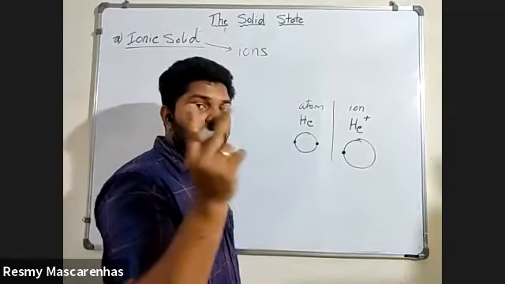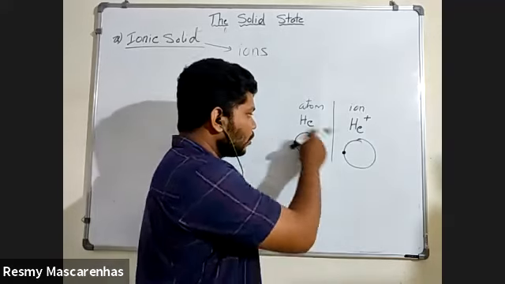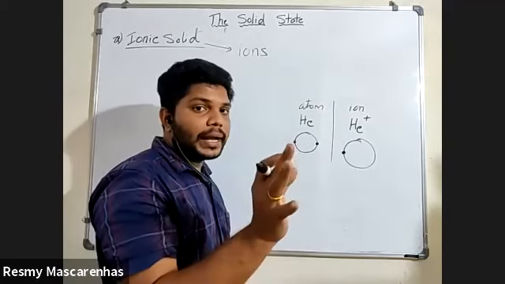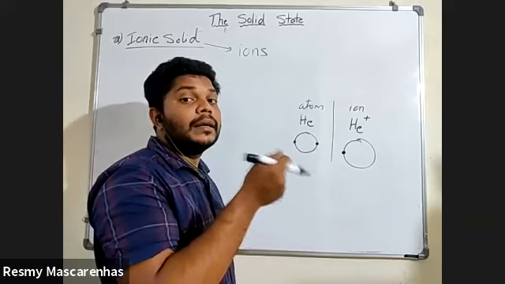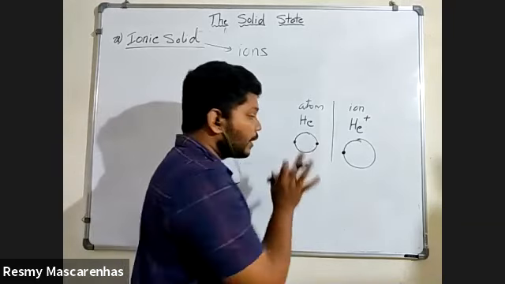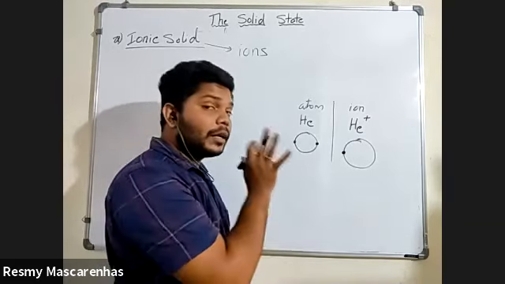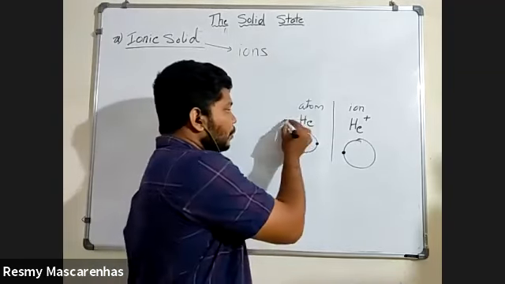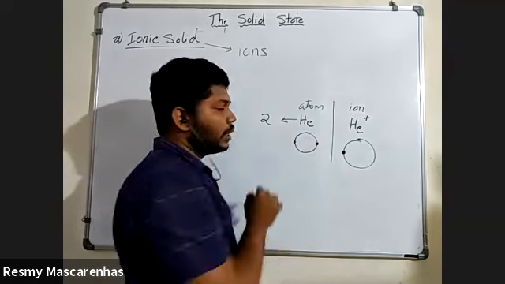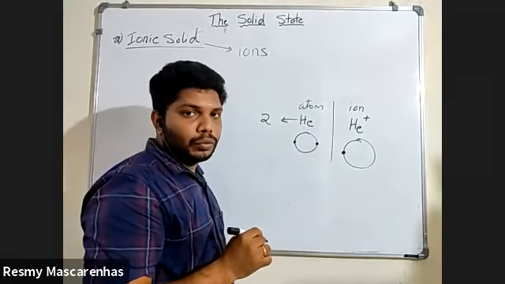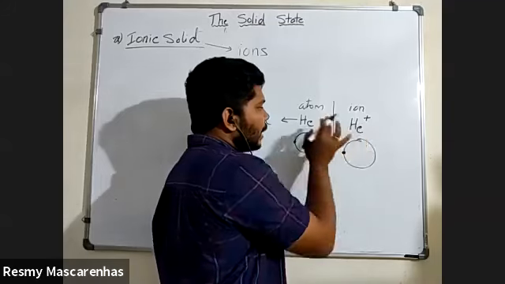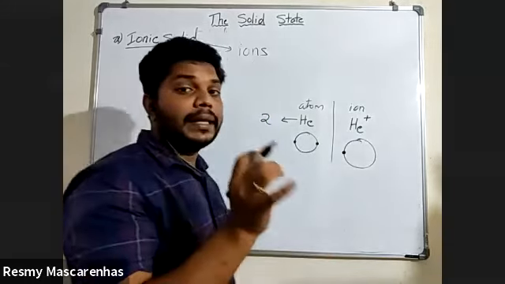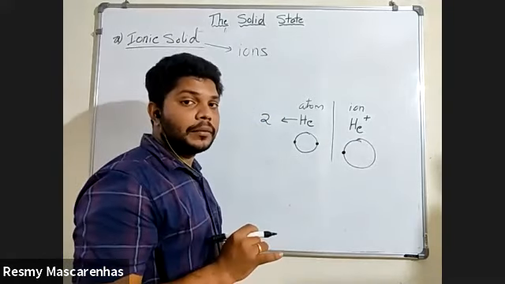Here, see, this is helium. Helium has 2 electrons in the outermost orbital. I have not removed any electron, and I have not added any electrons. Only 2 electrons are there in the outermost orbital. We know that from the periodic table, because the atomic number of helium is 2. So same here, when we are calling this helium an ion,